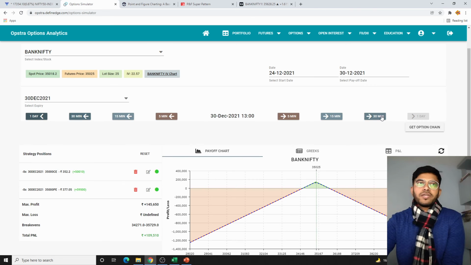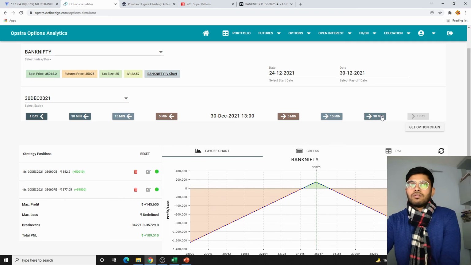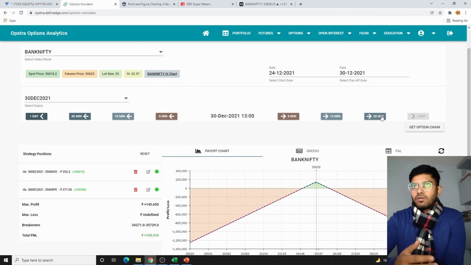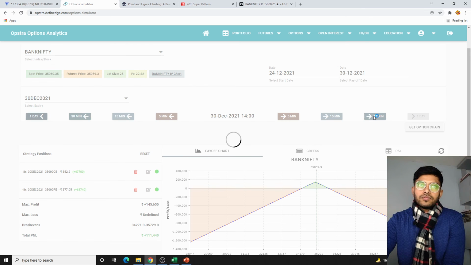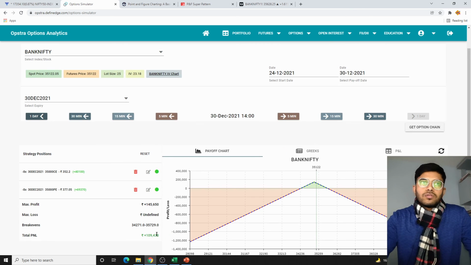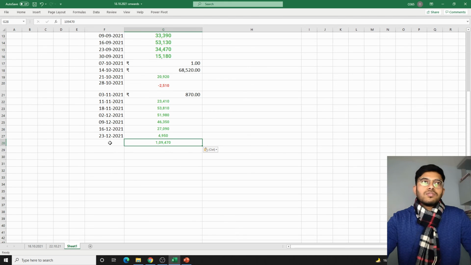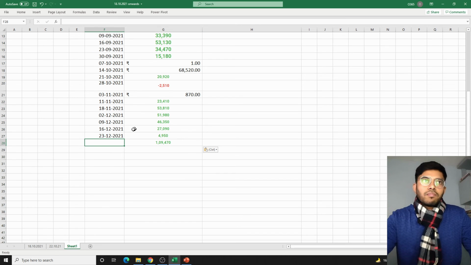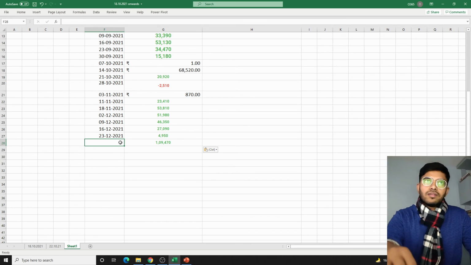12:30, just keep trailing your profits. So below 80,000 now, because the movement has gone 10,000 up, also trail your profit by 10,000 up. So below 80,000 you cannot accept. 1 o'clock, 1 lakh 9,000 is the profit. So you see the most of the profits might have come from the straddle and directional. So non-directional is giving you some sense of security, but more profit is coming from the straddle.